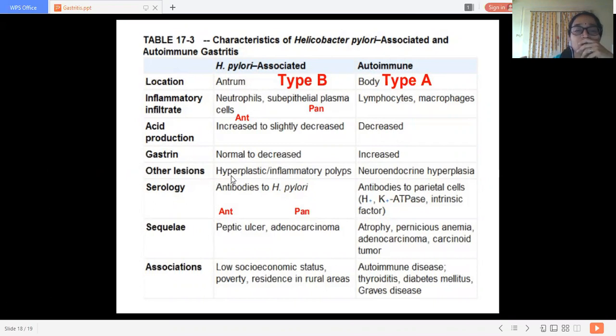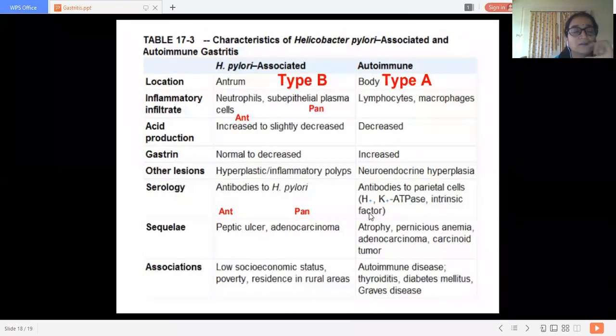Other lesions, that is hyperplastic inflammatory polyps, we can see in type B, and neuroendocrine hyperplasia we can see in type A. Type A is the autoimmune variety. Serologically, we can see antibodies to H. pylori, and here antibodies to the parietal cells. They are related to intrinsic factor, that is, antibodies against that intrinsic factor.